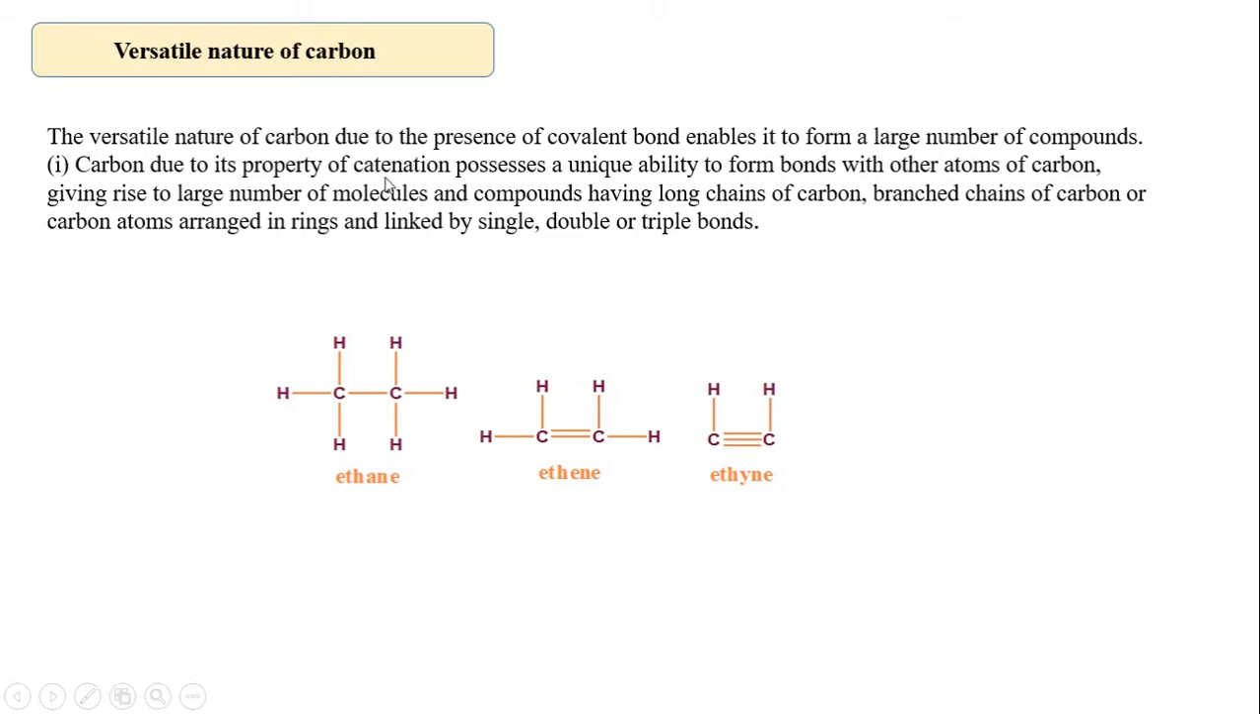So what is catenation? It is the unique ability to form bonds, because carbon has four valence electrons, the 4 outermost electrons. It has the ability to bond with 4 other carbon atoms. That is called catenation.